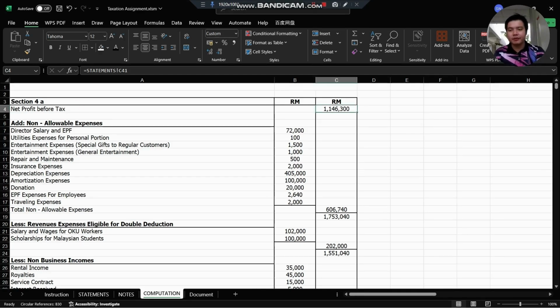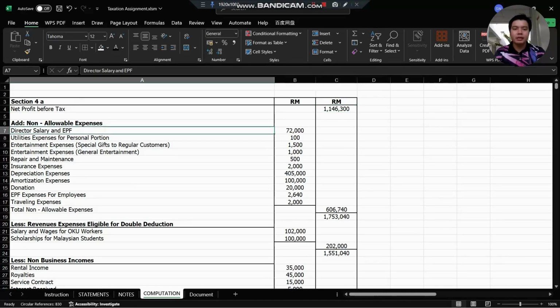Here you will see the net profit before tax, and we need to add back all the not allowable expenses. The director salary and EPF are wholly not allowed, so we need to add back. For the utility expenses, we only allow the business portion, and for the personal portion, we need to add back. For the entertainment expenses, for regular customers and general entertainment, we only allow 50%, and the other 50% we need to add back.